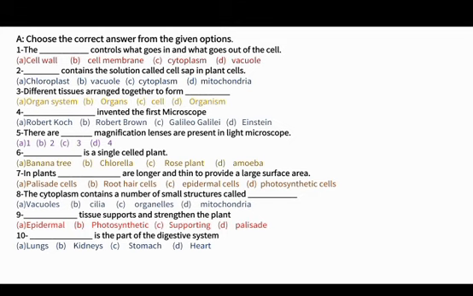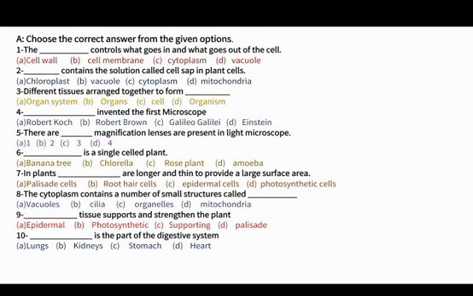Now the number 4 is that dash invented the first microscope. You have to write down the name of correct scientist which invented the microscope. So yes, you think right that the scientist's name is Galileo Galilei. In 16th century, Galileo Galilei was a lens maker, so he made the very first microscope.